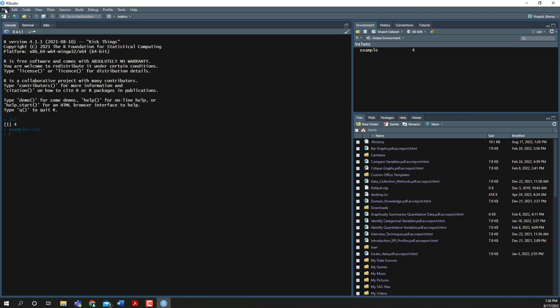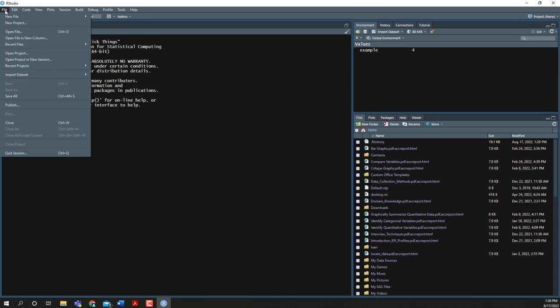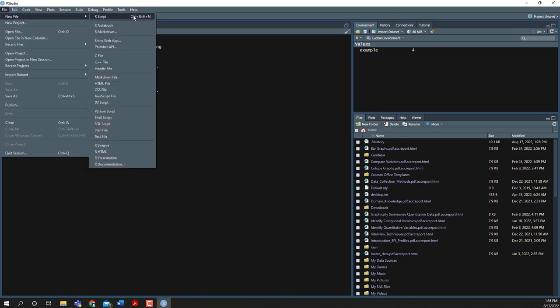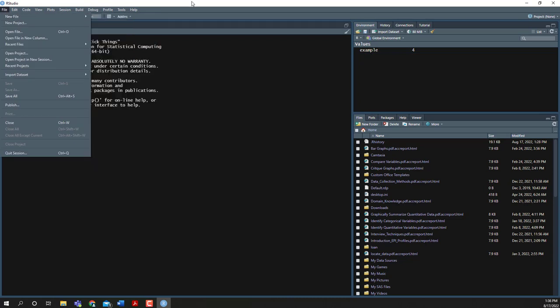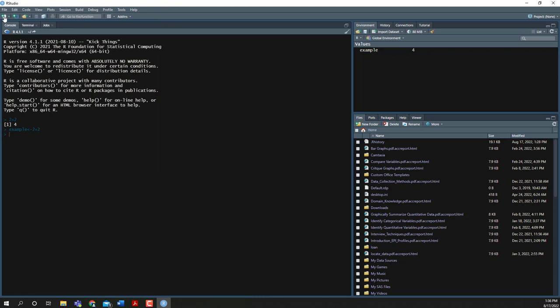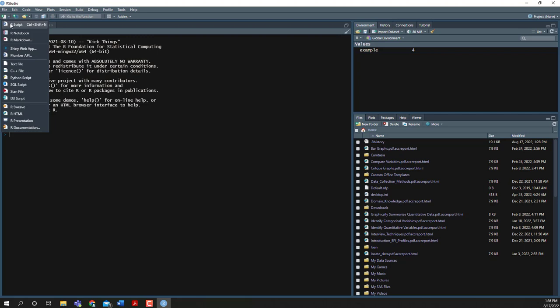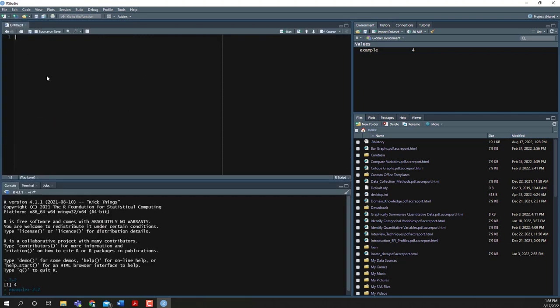To do this, there are a couple different ways. We could click on File, New File, R Script, or see here, this looks like a little piece of paper with a plus sign. That is also a new file option, and we're going to click on R Script. What this does is open up a brand new blank file, and again, this type of file is what is called an R script.